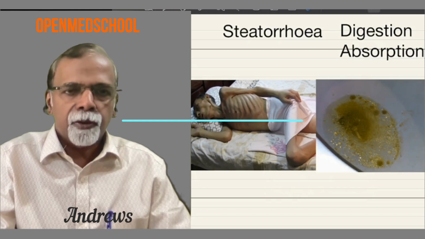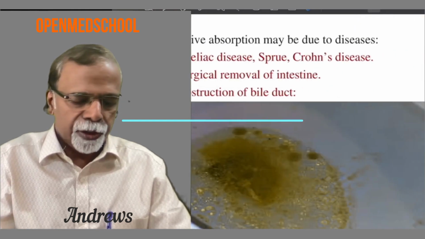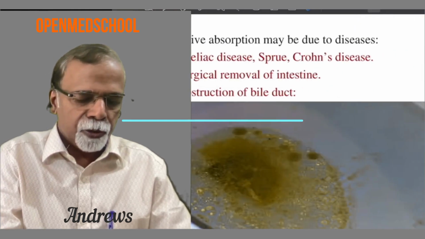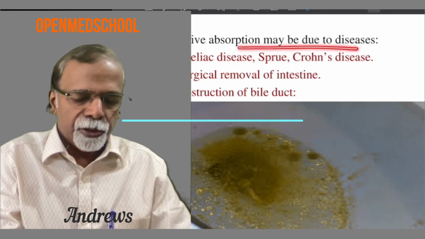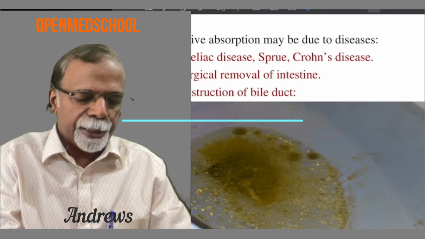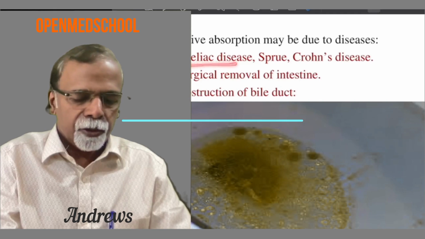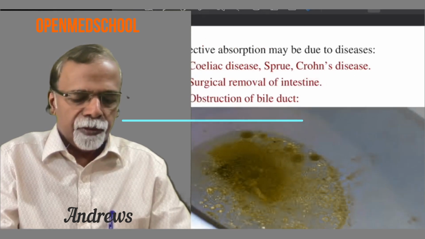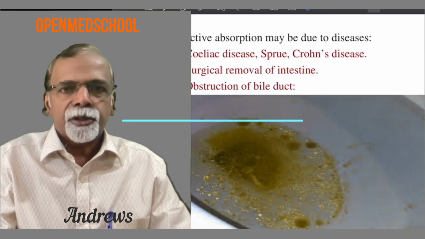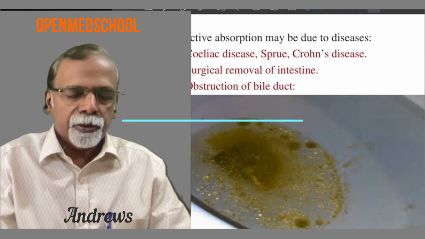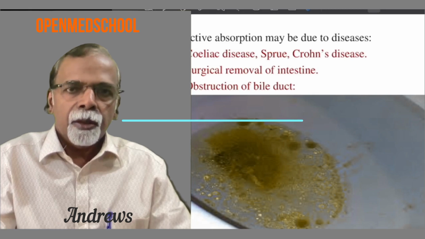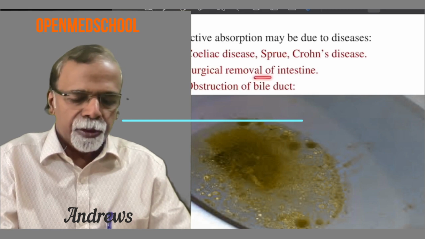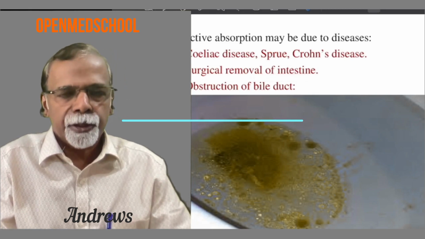So let us see what are the common mucosal disorders. The defective absorption due to mucosal disorder, most important things you should remember are: one is celiac disease, second is tropical sprue, third is inflammatory bowel disease, the classical one being Crohn's disease. So this leads on to disorders of, or surgical removal of, intestine that occurs in certain diseases.